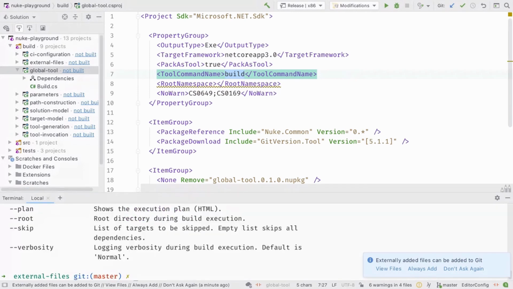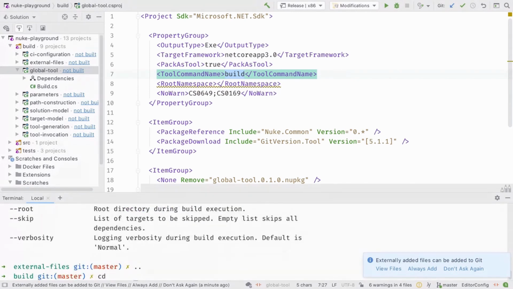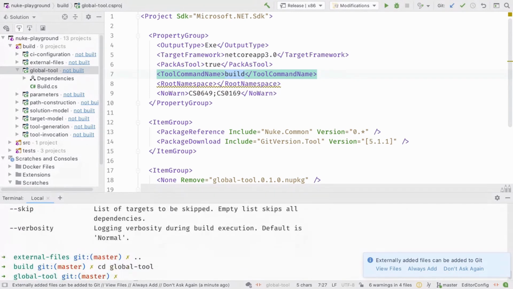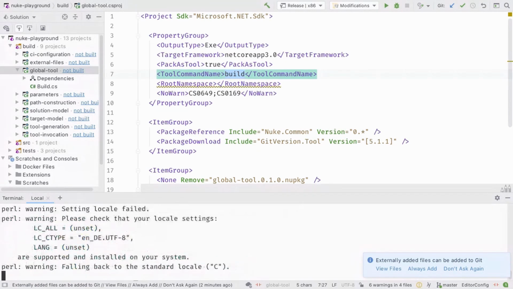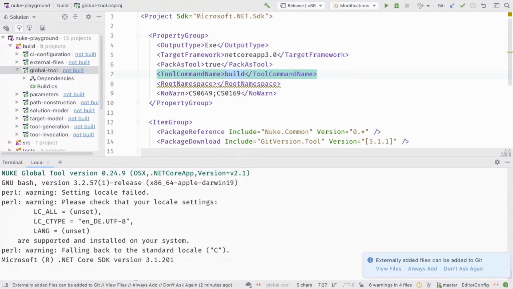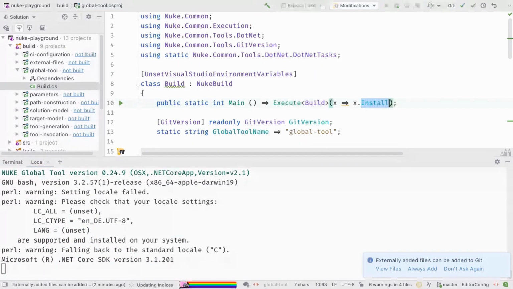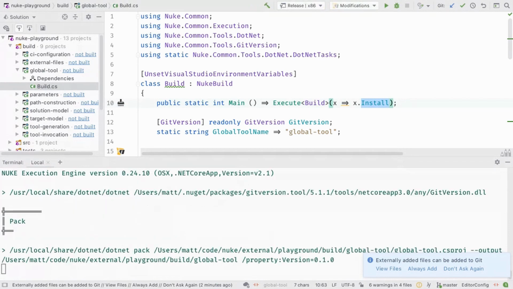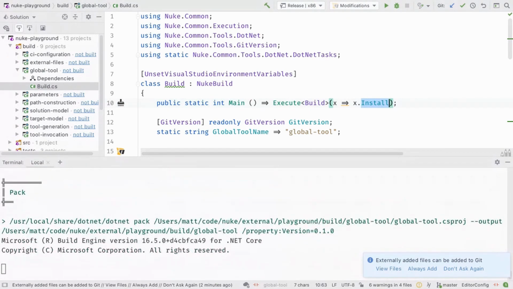So it's a bit of dog fooding here, because this build project itself will install a global tool at the same time. So if I invoke NUKE now, it will execute this build and it will trigger the install target. So first it will pack the global tool.